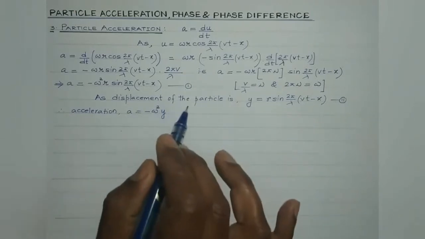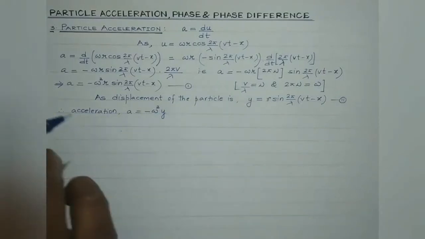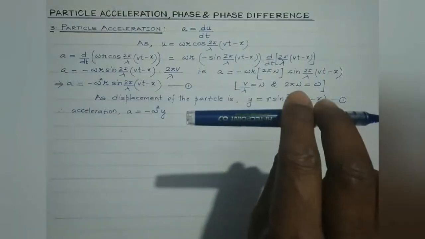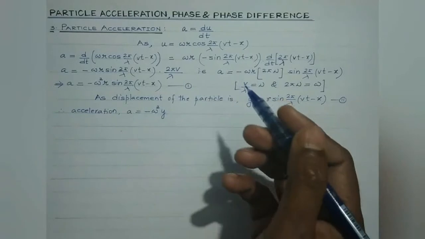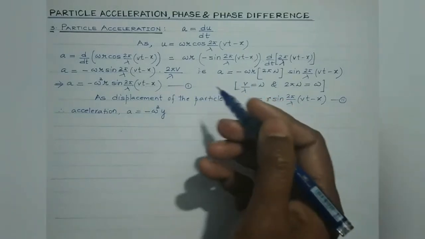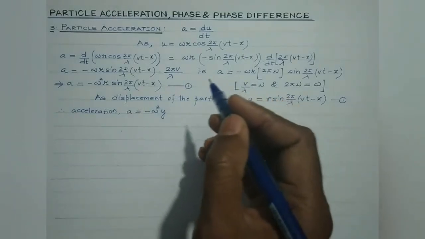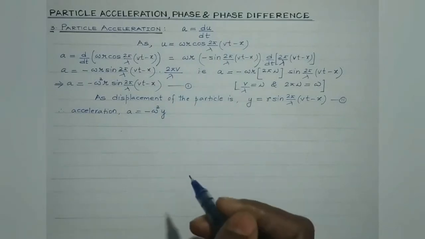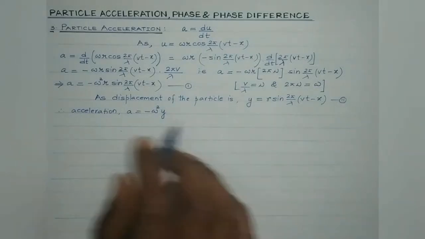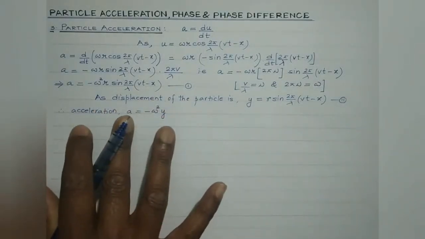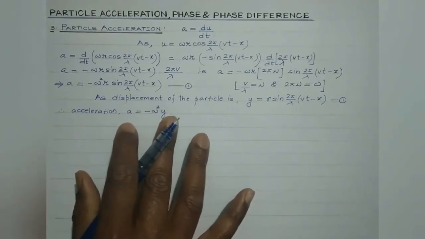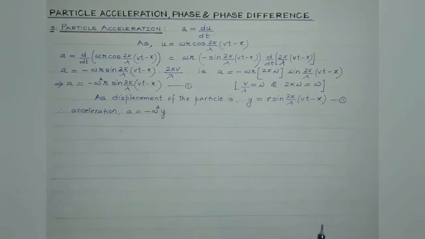So what we can safely conclude is that the wave propagates through a medium due to the repeated periodic harmonic motion of the particles constituting the medium about their mean position. So this is what we have proved, that the particle of the medium executes simple harmonic motion.